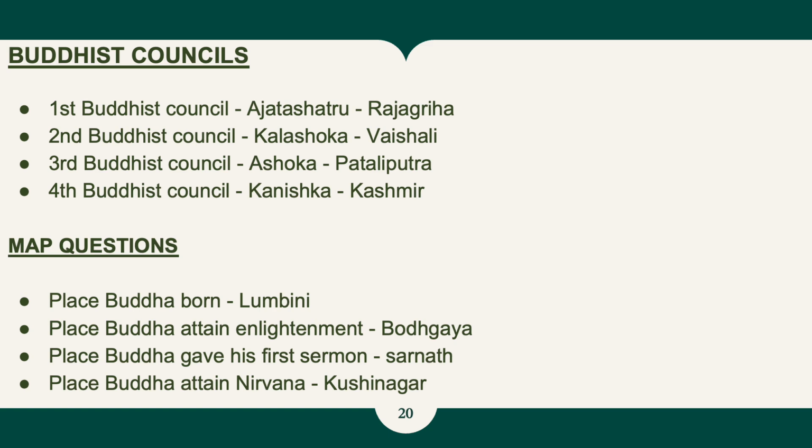Focus on these four places which are important, and there may be a question to mark them on the map. First one, place the Buddha was born, and that is Lumbini. Place Buddha attained enlightenment, and that is Bodh Gaya. Place where Buddha gave his first sermon, and that is Sarnath. Place where Buddha attained Nirvana, and that is Kushinagar. So please try to locate these centers on the map.